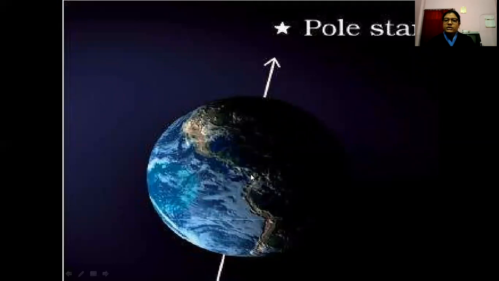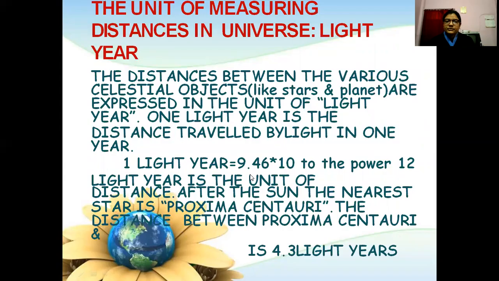This is the Pole Star. The unit of measuring distance in the universe is called a light year. The distance between various celestial objects like stars and planets is expressed in the unit of light year.